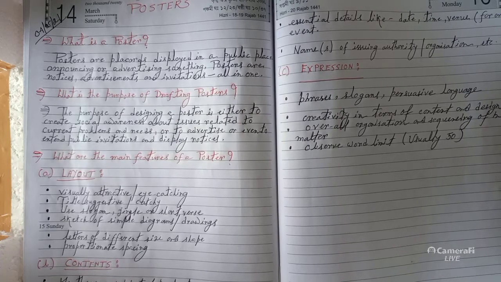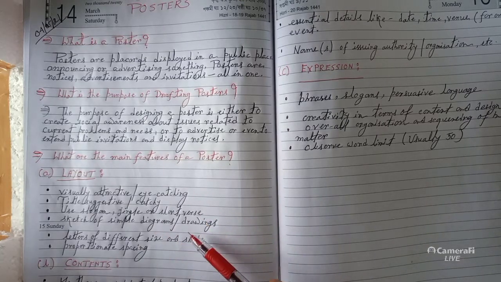First, creating social awareness among people. On the other hand, to highlight current problems and needs, or to advertise an event, to extend public invitations and display notices. Correct? So the next, what are the main features of a poster?